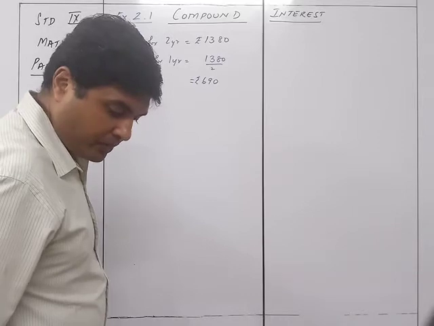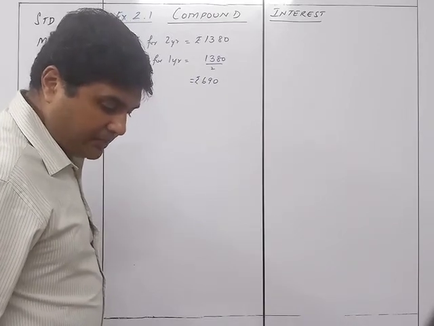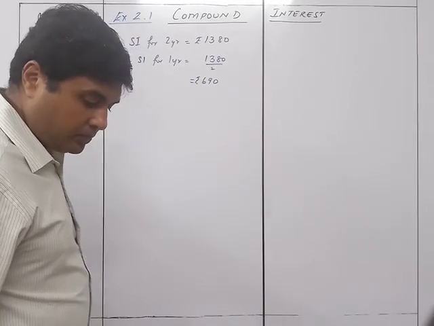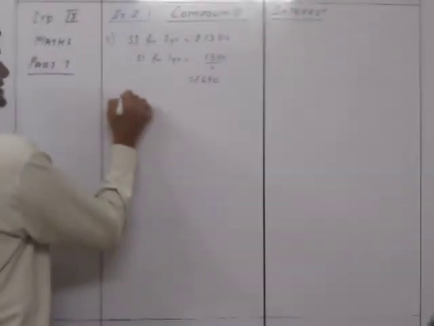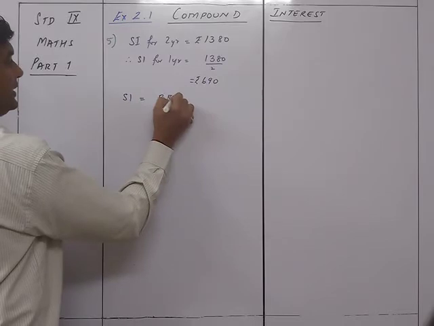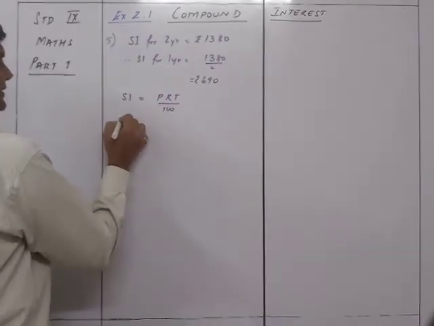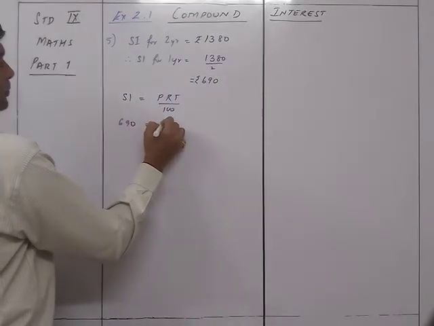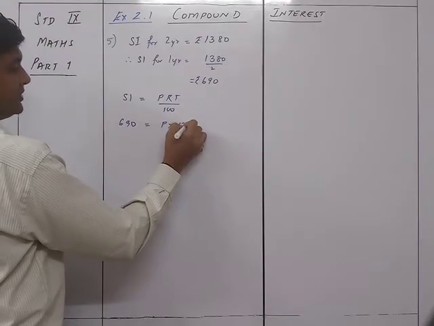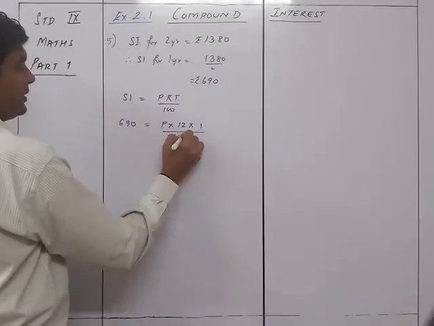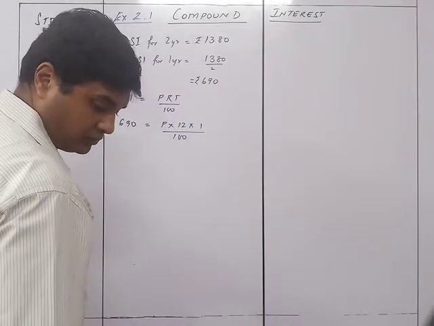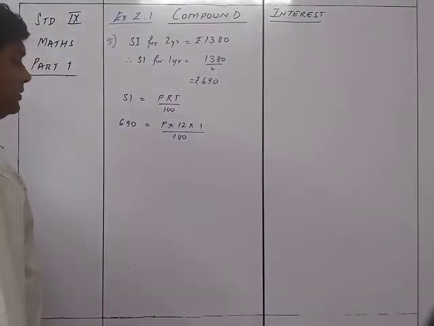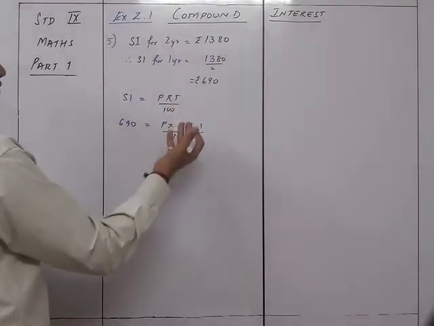Okay. You need to find out the sum. The rate of interest is given to you as 12%. So we know now that SI is equal to PRT upon 100, where 690 is equal to P into R, which is 12%, into time, which is 1 year, upon 100. Even if you take 2 years, it's going to be the same thing.